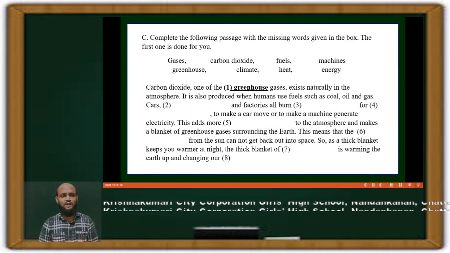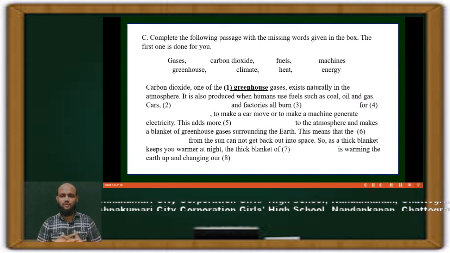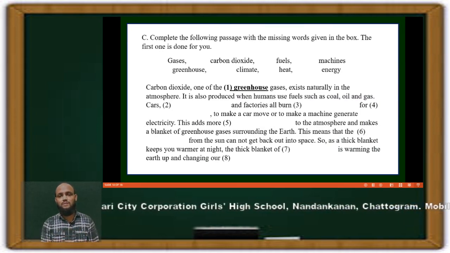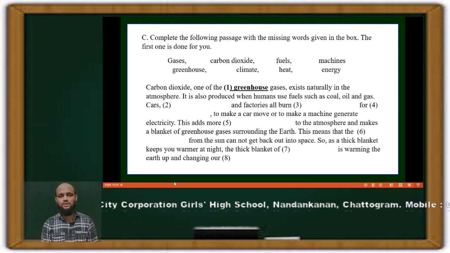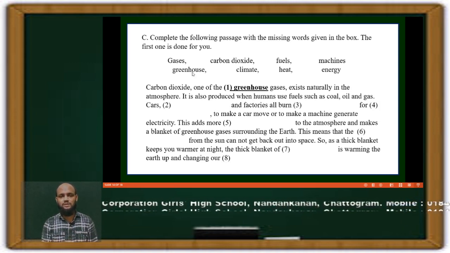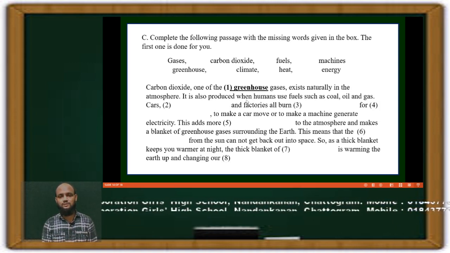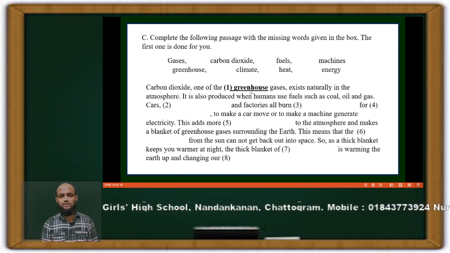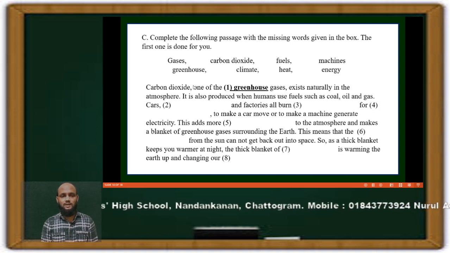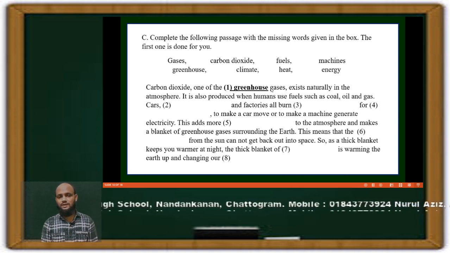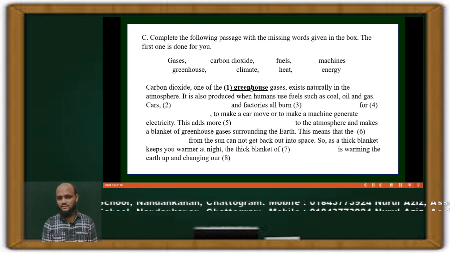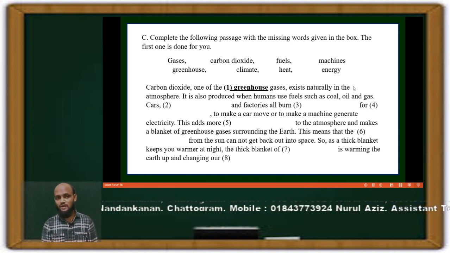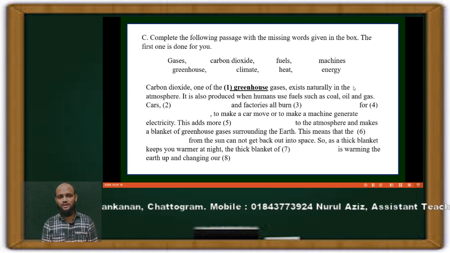So now we have another activity for you. This is a gap filling activity in section C. Complete the gaps using these words here. There are 8 words. The first one is given here to show you the process. So the first one is done here. The carbon dioxide, one of the greenhouse gases. The first answer is greenhouse gases exist naturally in the atmosphere.